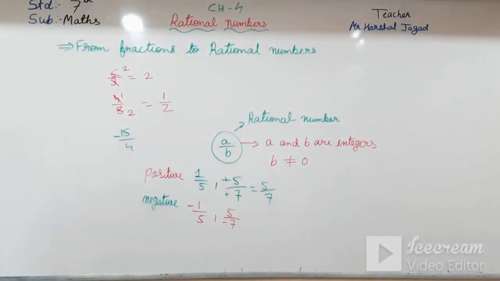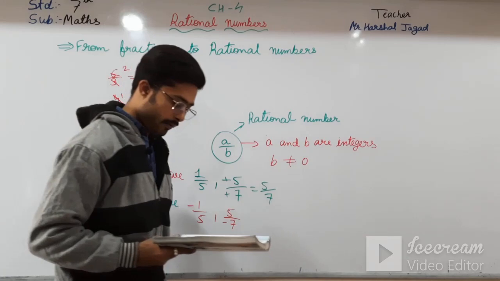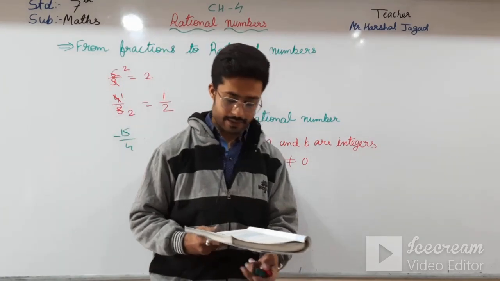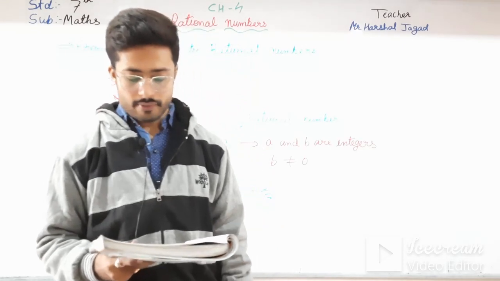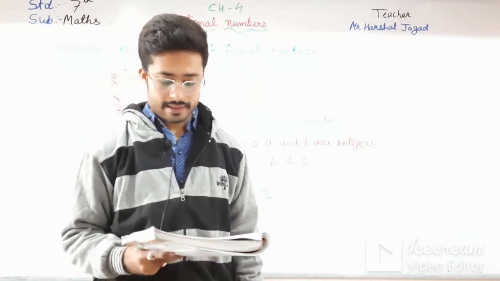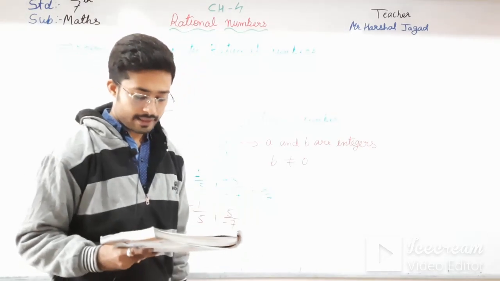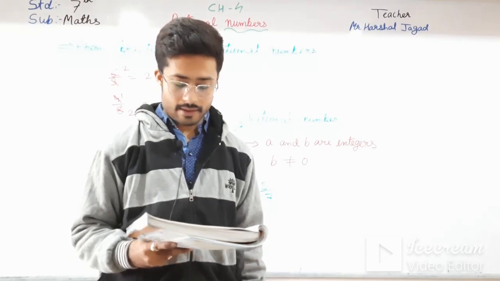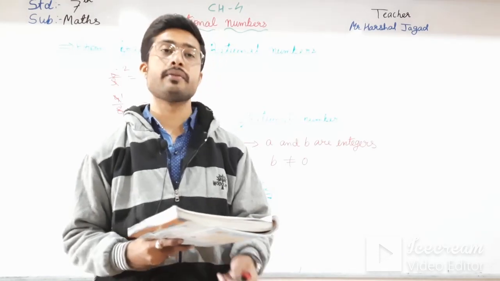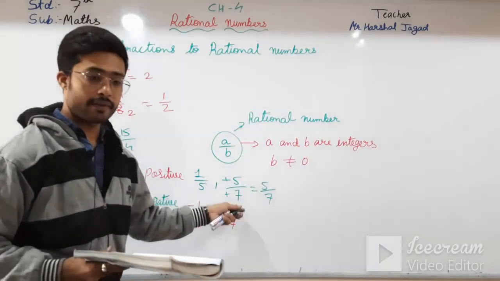Okay students, here it is given, if both the numerator and denominator of a rational number are positive, then the rational number is said to be positive. For example, 7 by 31, 27 by 49, 9 by 1, 0 by 6. If both the numerator and denominator of a rational number are negative, the two negatives cancel out and we get a positive rational number. See here, I have taken an example of it also.